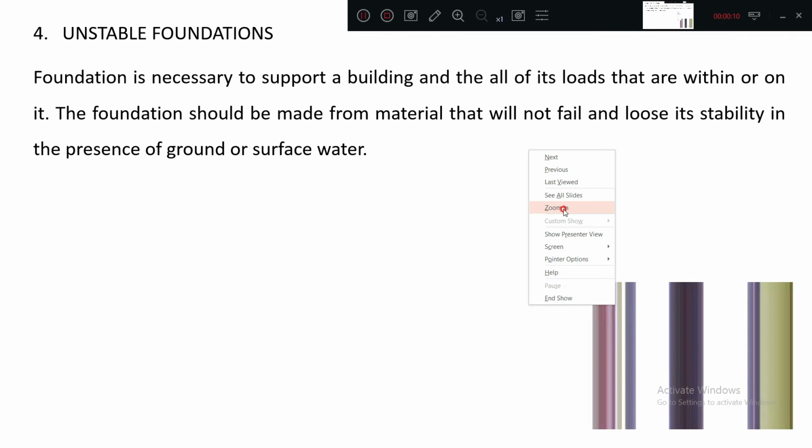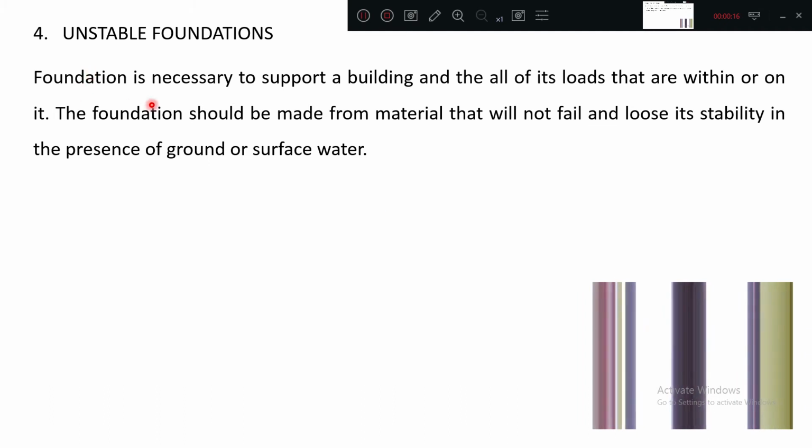Okay, we will go into the next defect, which is called unstable foundation. Foundation is necessary to support a building, that is very important, and all of the loads within it. Its self weight, live load, dead load, everything will be carried and distributed to the soil underneath it. The foundation should be made from a material that will not fail and lose its stability in the presence of ground or surface water, that is the very important part.